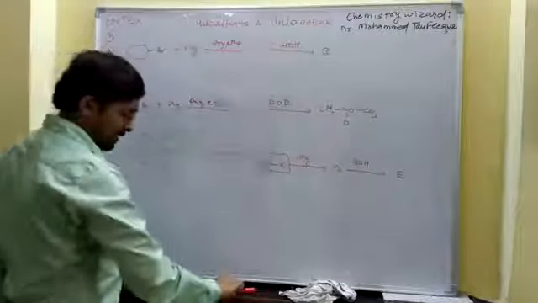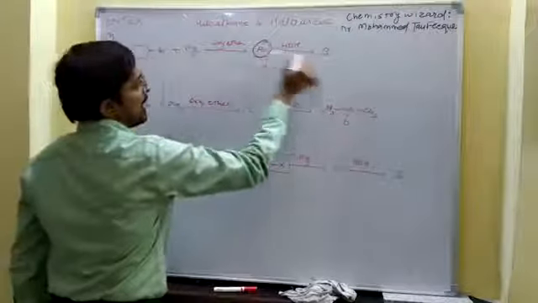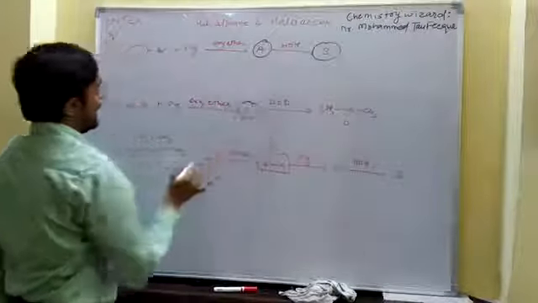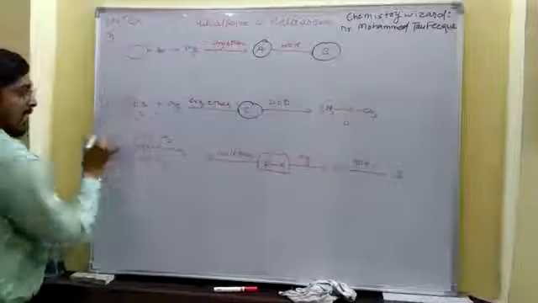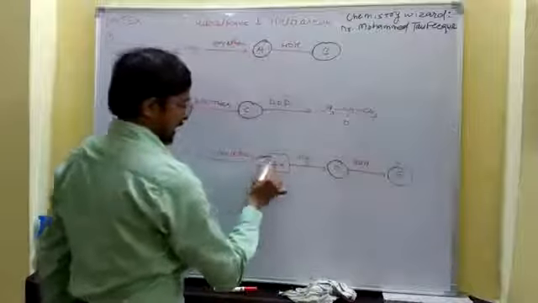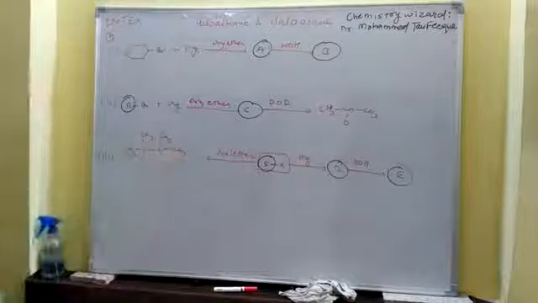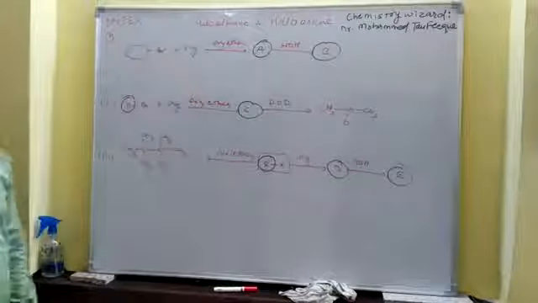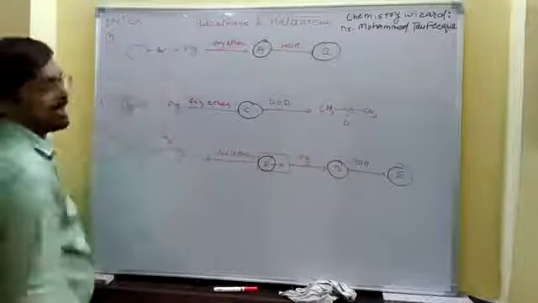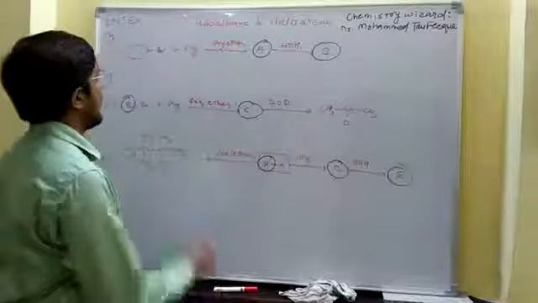We have to identify A, B, C, D, E, R and R dash. Let me use the black marker so it is easy to identify. So we are going to find out A, B, C, D, E, R and R dash. Now, it is a simple insertion reaction. When alkyl halide reacts with magnesium, it gives RMgX, alkyl magnesium halide, which is known as Grignard reagent.